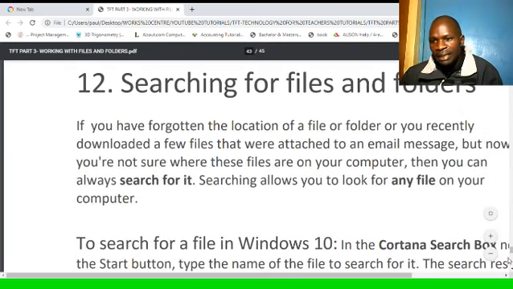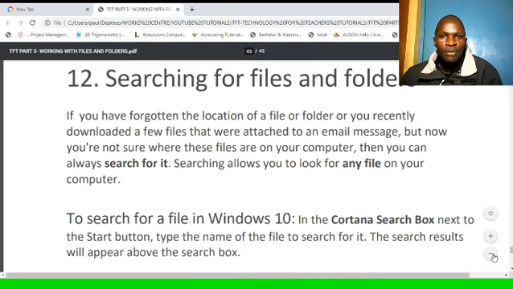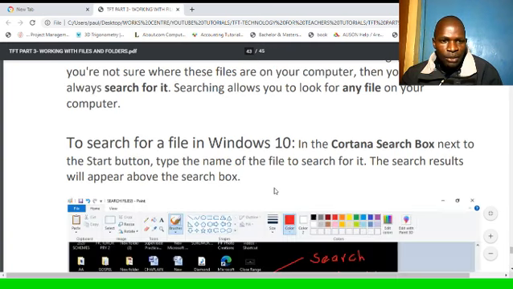The next section in the tutorial is searching for files and folders. If you have forgotten the location of a file or folder, or you recently downloaded a few files that were attached to an email message, but now you are not sure where these files are on your computer, then you can always search for it. Searching allows you to look for any file on your computer. You can search provided you know the name.